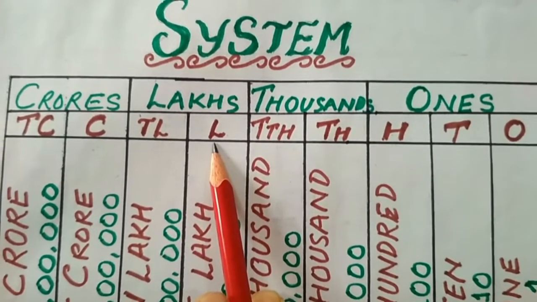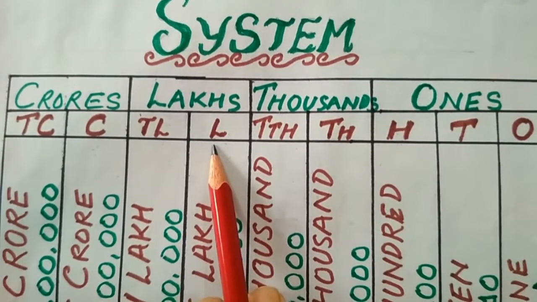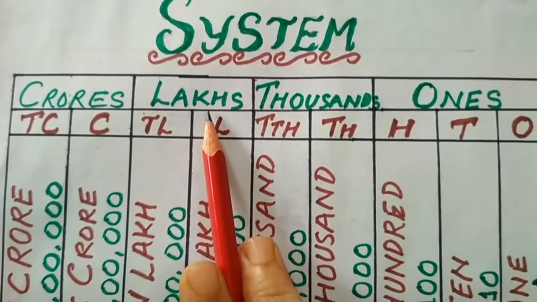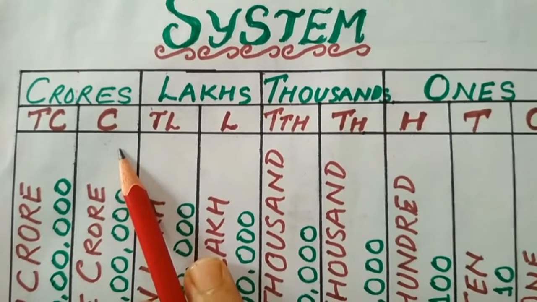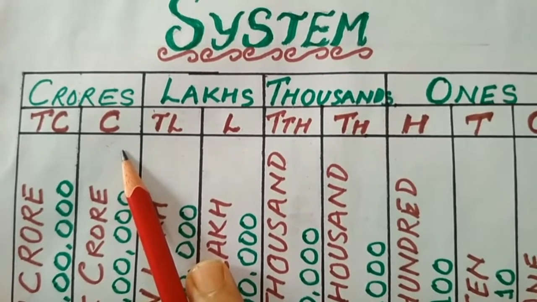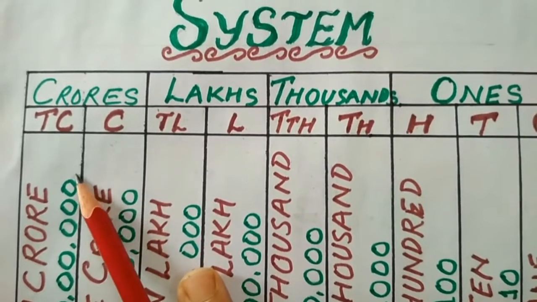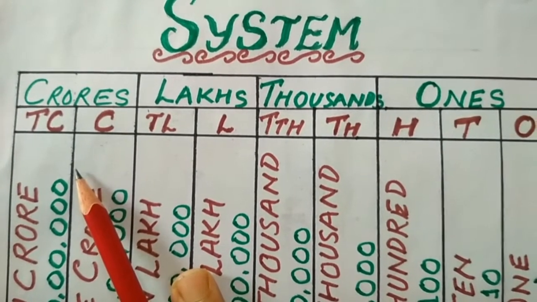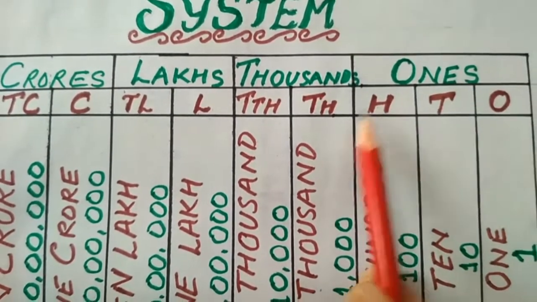The third group is made up of again two place values, that is of lakh and 10 lakh, and the name of that group is lakhs. And the fourth group is known as crores, and under that also come two place values, that is crore and 10 crore.